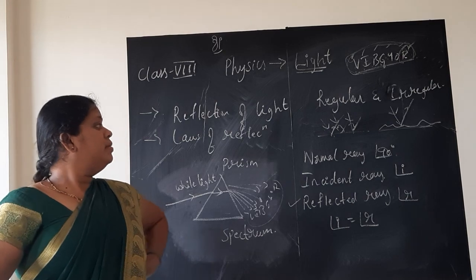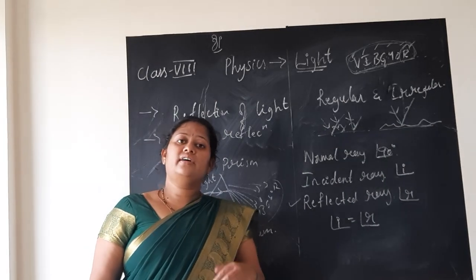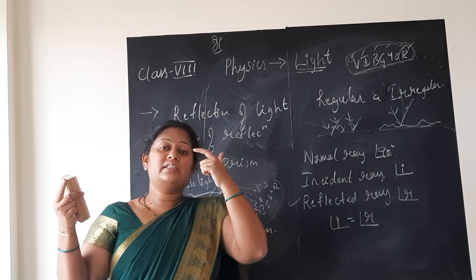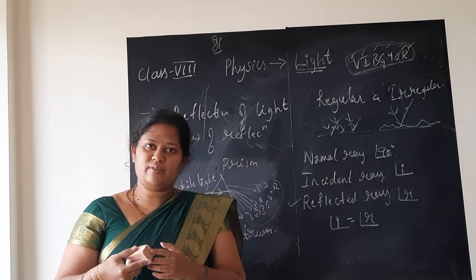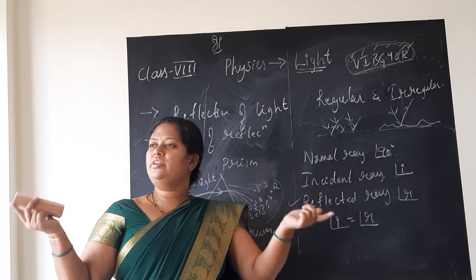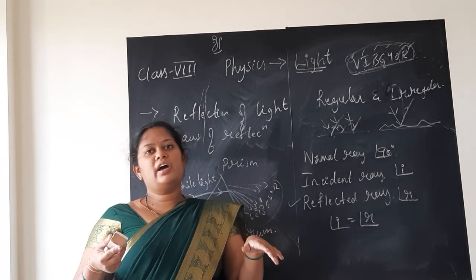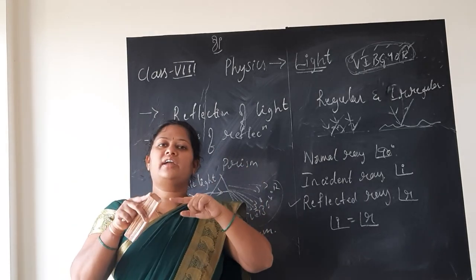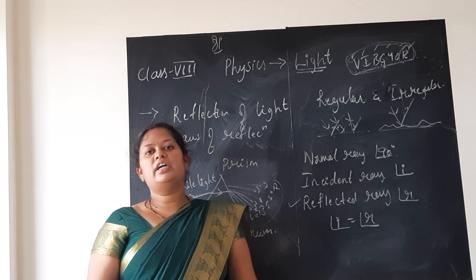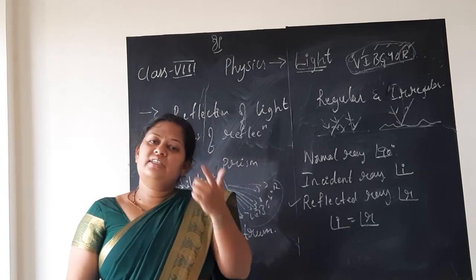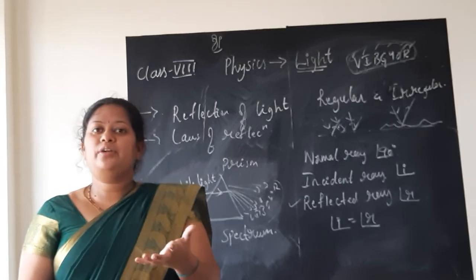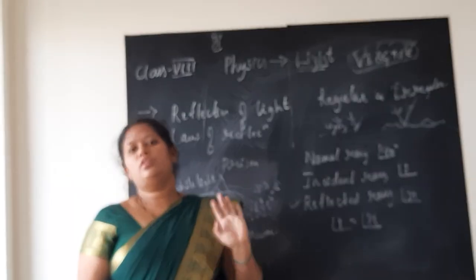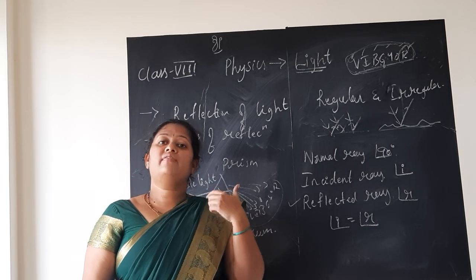Next, children, in the beginning of this lesson only we studied that only if light is present or only if we have one of the sense organs, eyes, we cannot see things around us. Yes, no? Only if we have eyes can you see? No, light is required. Only if you have light you can see? No, eyes are required. Yes, no? So eyes and light both are required in order to view the wonderful world around us. So what is this eye? What does it consist of? How does it work? All that we shall discuss today. This is a very, very interesting and important topic, children. What is inside our eyes?